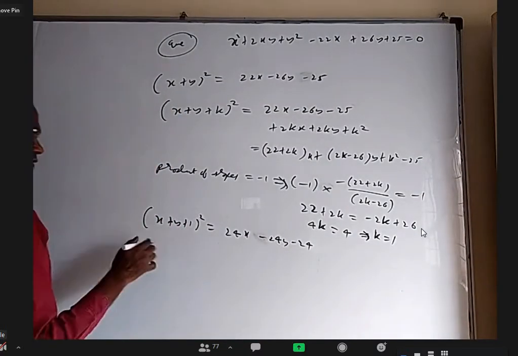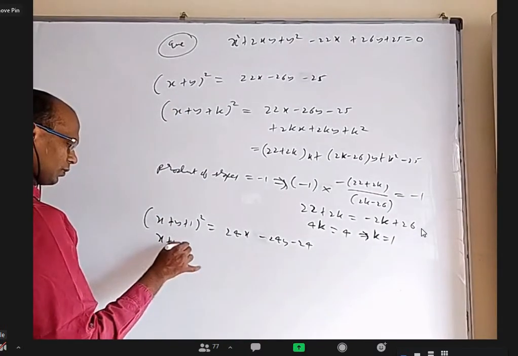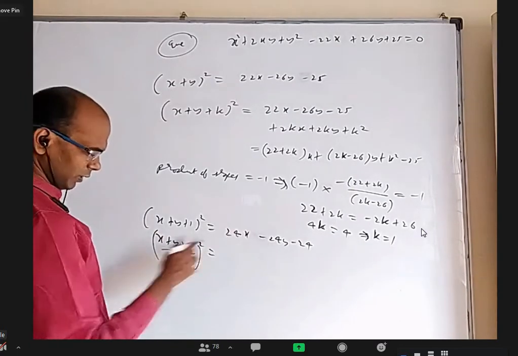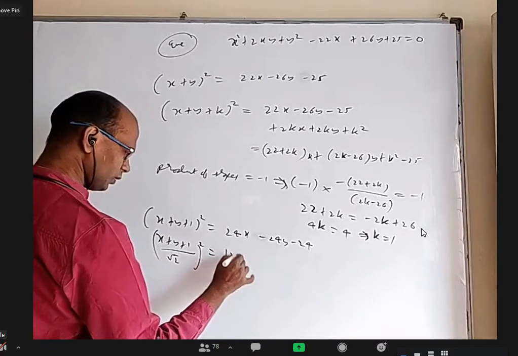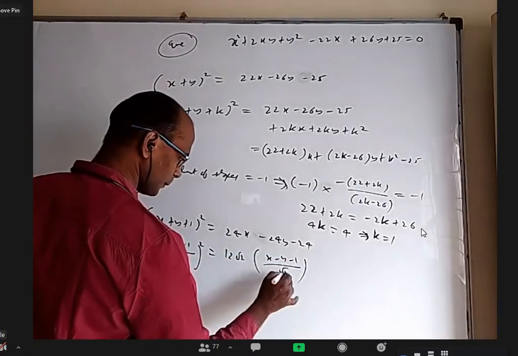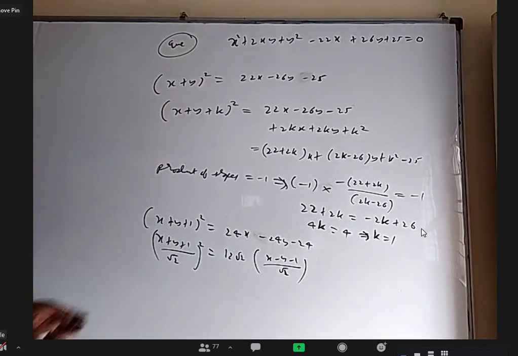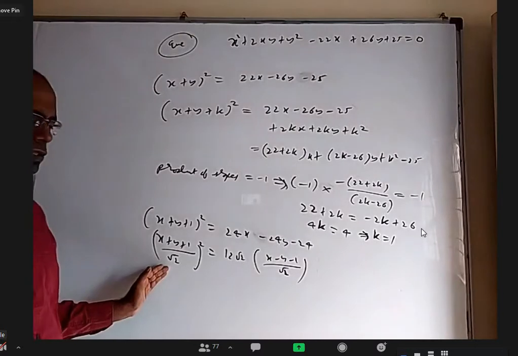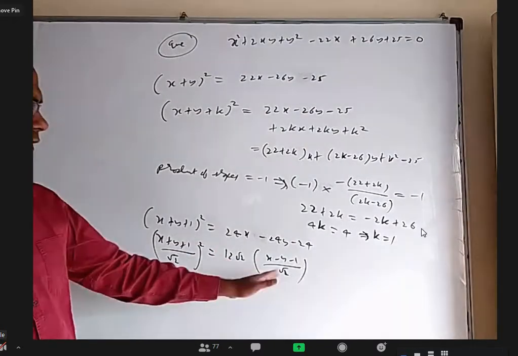Okay, now we can adjust as the standard one: (x plus y plus 1) by root 2. Here I have to take 24 common, and divide by root 2: 12 root 2 into (x minus y minus 1) by root 2. Now it is nicely in the form of two perpendicular lines, and (distance to axis) whole square equals length of latus rectum into (distance to tangent at vertex).